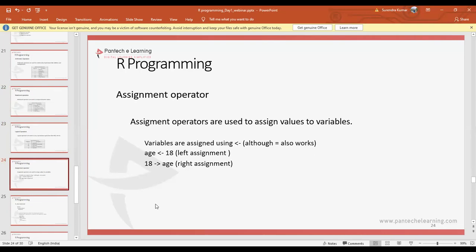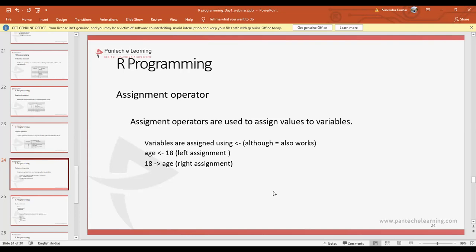So next coming to assignment operators. What are these assignment operators? We can give them in two types: left assignment and right assignment. Assignment operators are used to assign values to variables. It is common. Every value we assign to some variable to allocate some memory location.